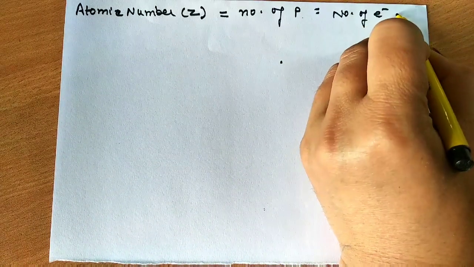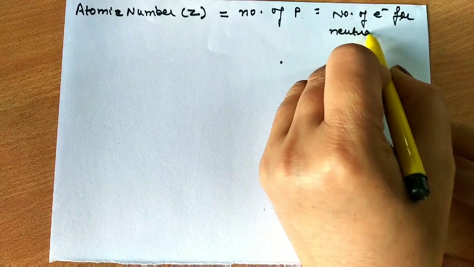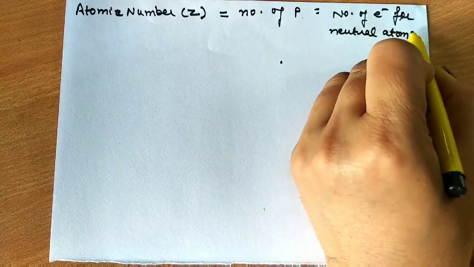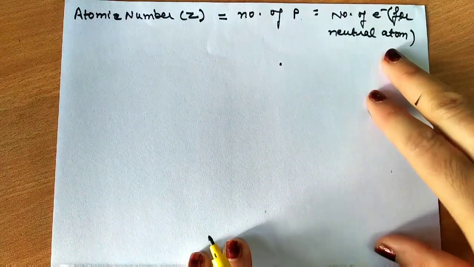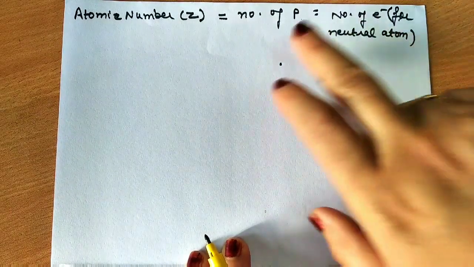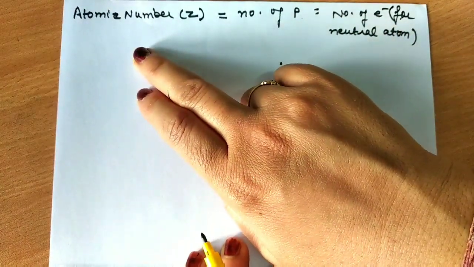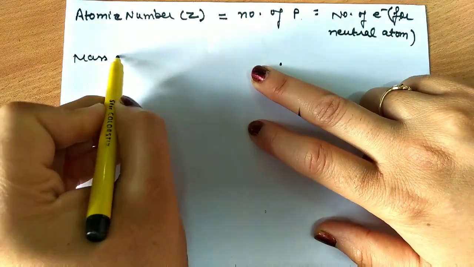Number of electrons in which case? For a neutral atom, that means if it does not have any charge. If it has charge, it becomes an ion, then electrons can be more or fewer, because in that case it either loses or gains electrons. If it is a neutral atom, then the protons and electrons are equal, and that we call the atomic number. Clear?